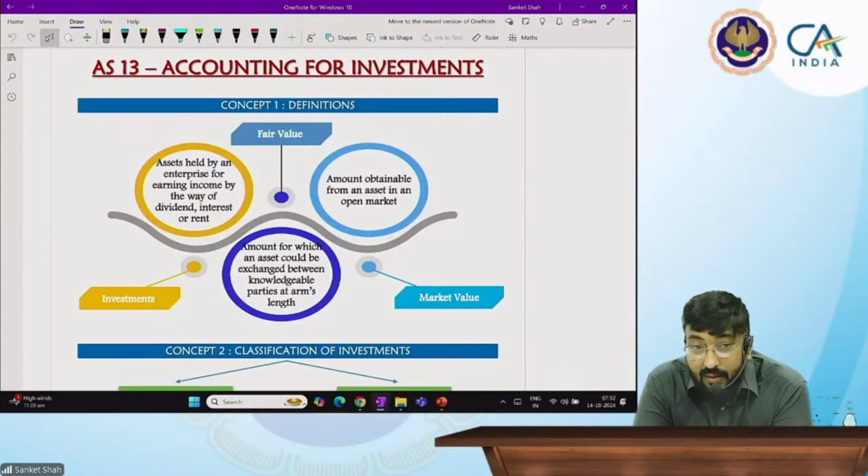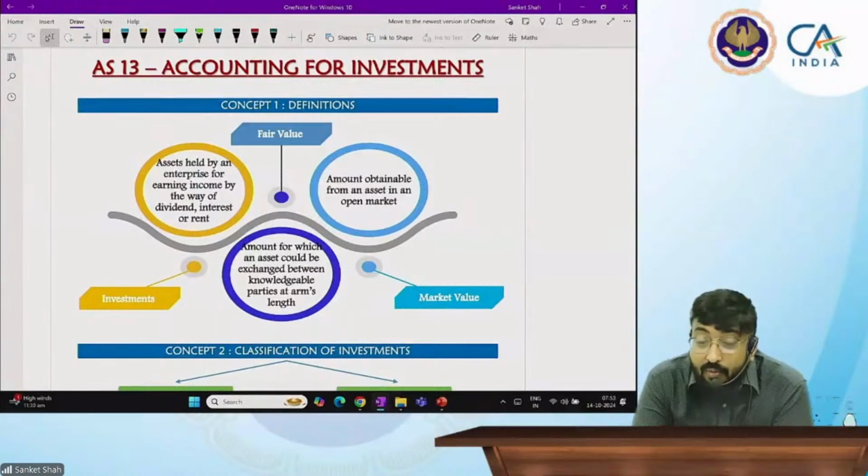S13 is long-term asset also and short-term also. So accounting for investment. Why are we doing this standard? Because we are not using that investment, so the depreciation principle is not over here. But what is the problem of investment? Because investment is also an asset. What is the difference between property, plant and equipment and investment?